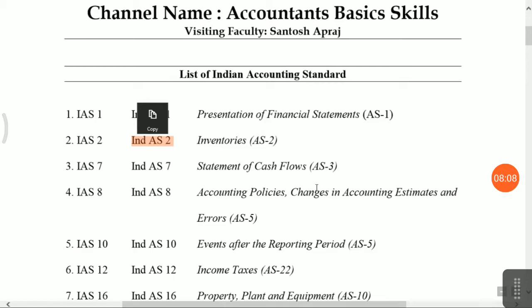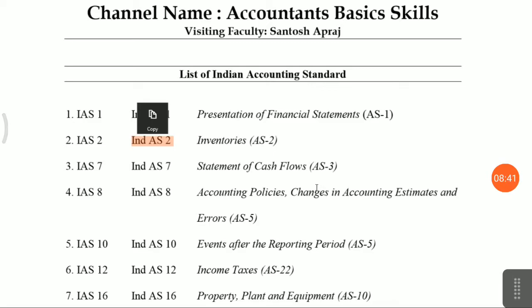Friends, all the details as per the accounting standard and the contents as per the international accounting standards are the same. Only thing, international accounting standard and IFRS data are copied in our Indian accounting standard. I am repeating again, all the data, all the notes, all the points from the international accounting standard and the international financial reporting standard are considered in the Indian accounting standard.